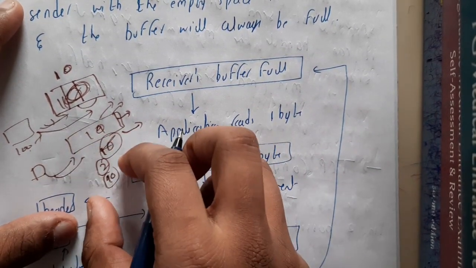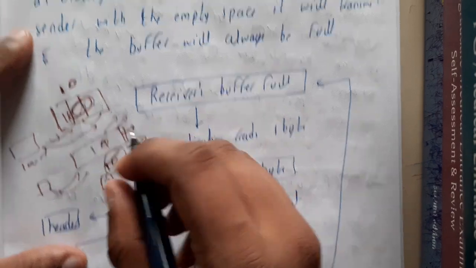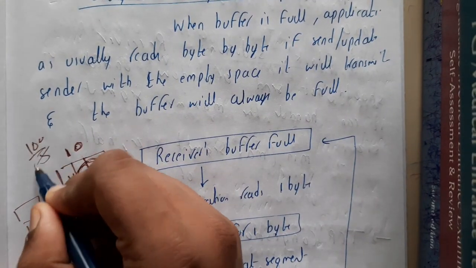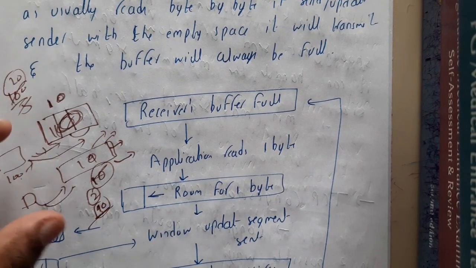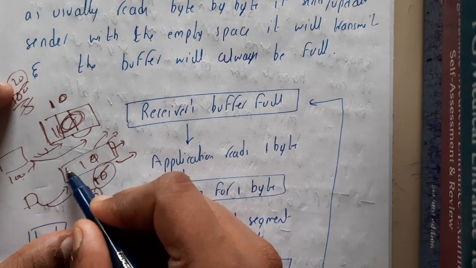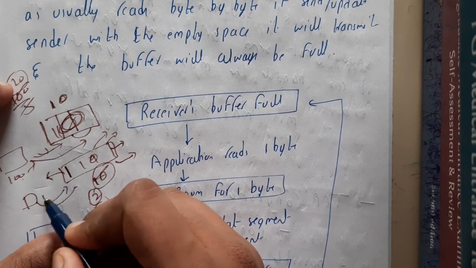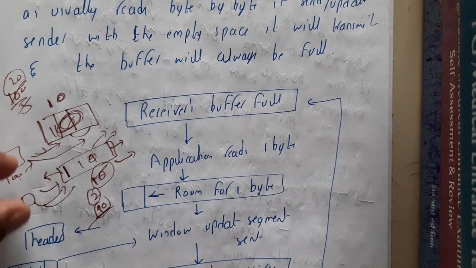right? So isn't this silly, guys? Originally it should take 100 by 5, that is nothing but 20 transitions, but now it is taking 90 transitions. So isn't this silly? Just for a small mistake, that you are saying that my buffer is empty for 1 byte, it is sending the data. This is really funny, right?